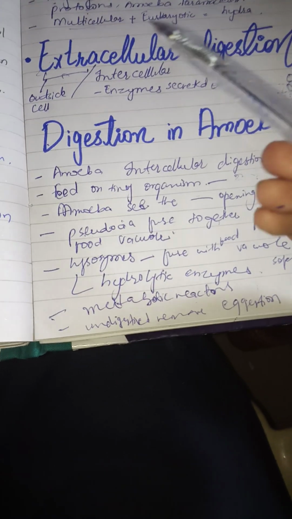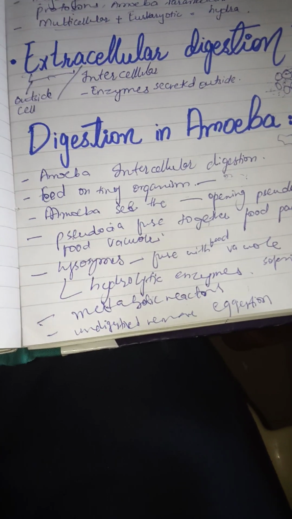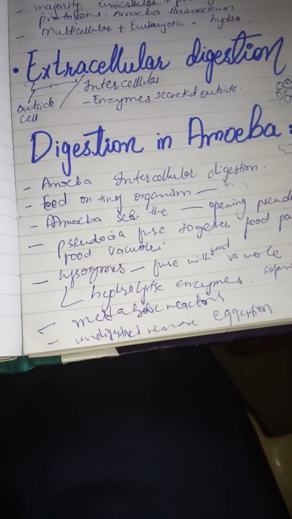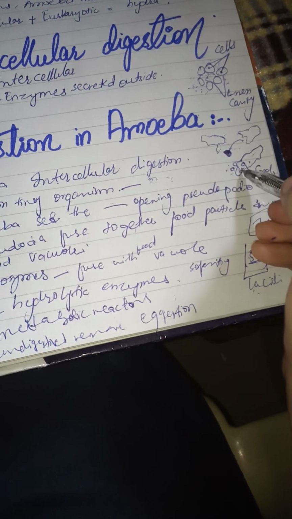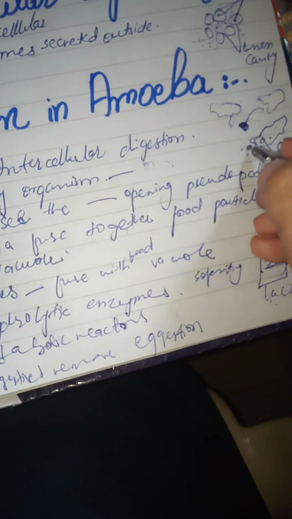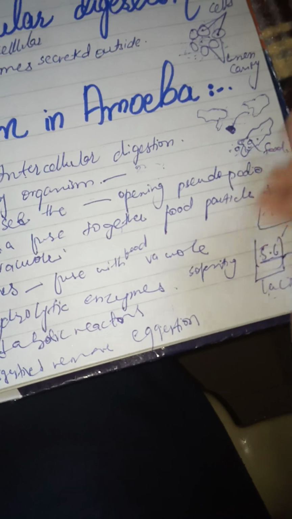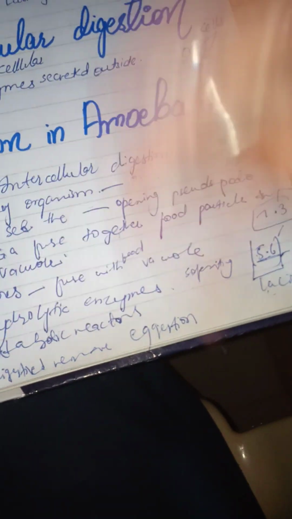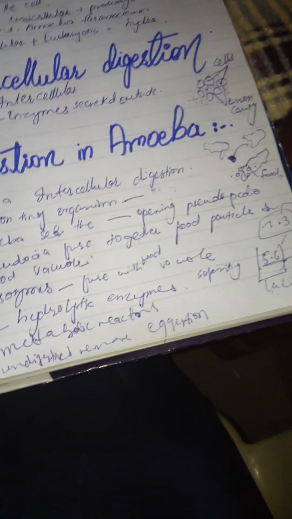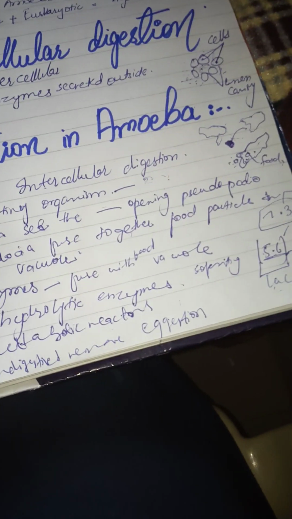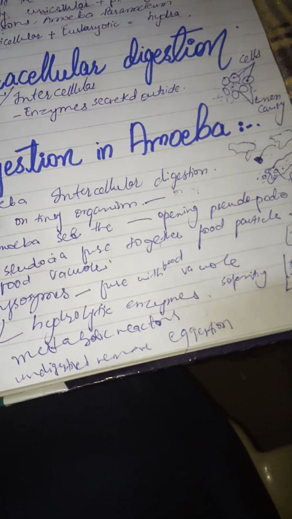If we talk about the first step, as you studied, that would be ingestion. When it sees the food, or comes in contact with that food, the pseudopodia will gather around it and take the food vacuole inside the body. So what will happen, that would be the intake.